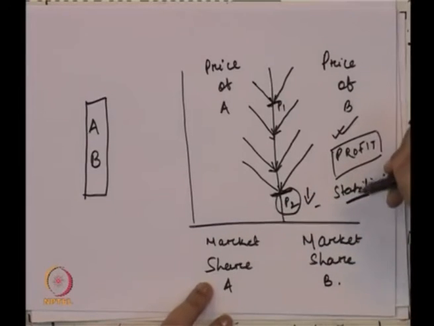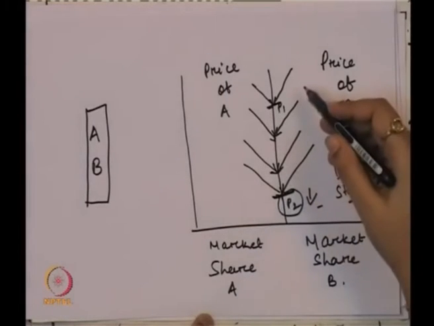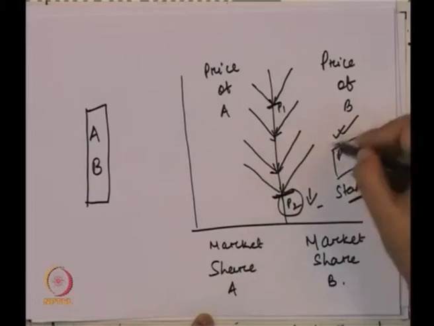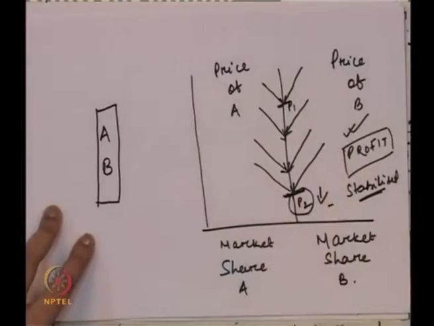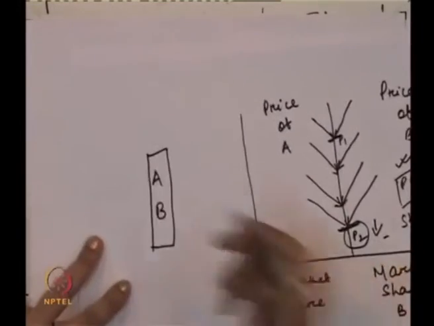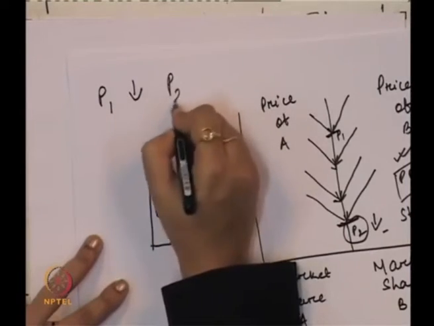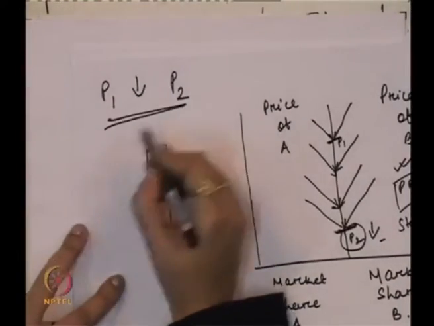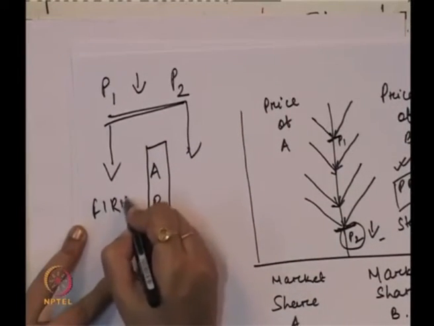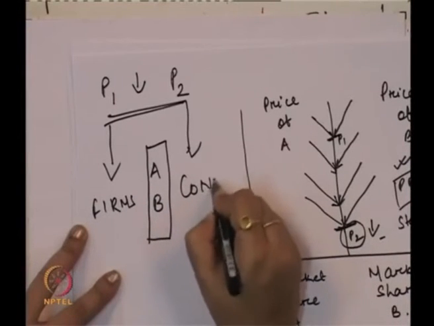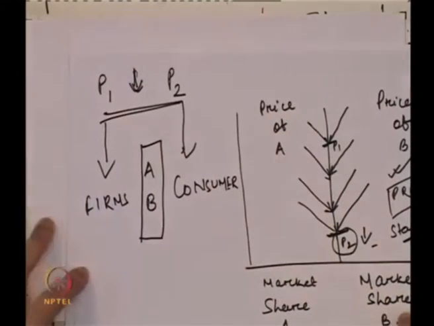That is how non-price competition generally takes place beyond this point, because when they compete in a price war, on the basis of price, the output is not beneficial for the producer. There is a reduction in the price from P1 to P2, and this is not going to benefit the firms, rather this is going to benefit the consumer because of the decrease in the price from P1 to P2.